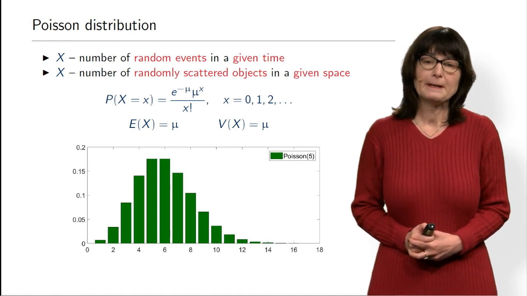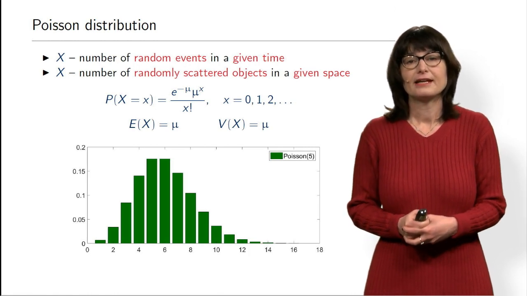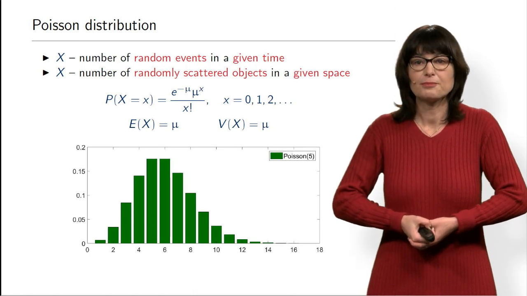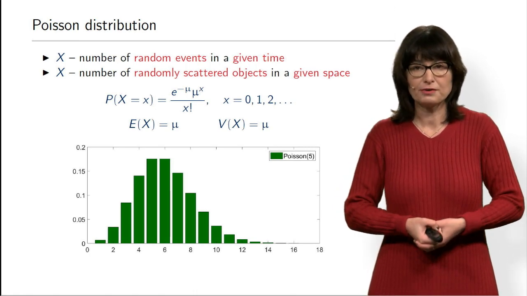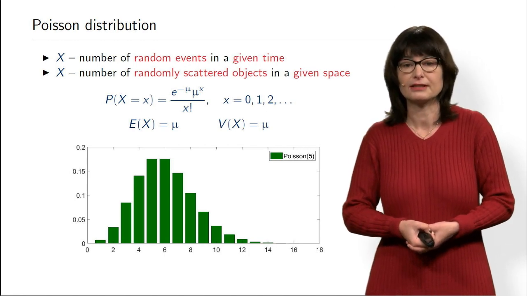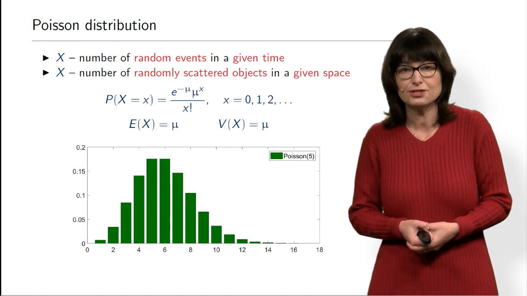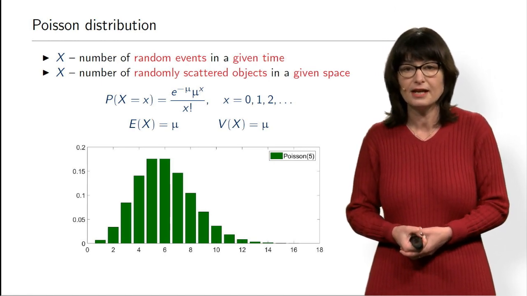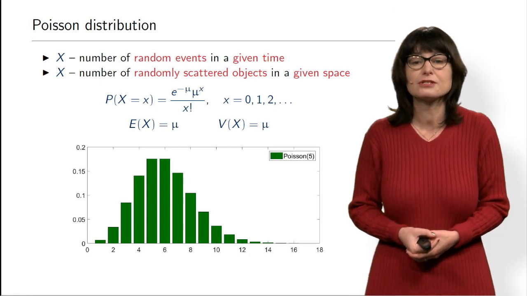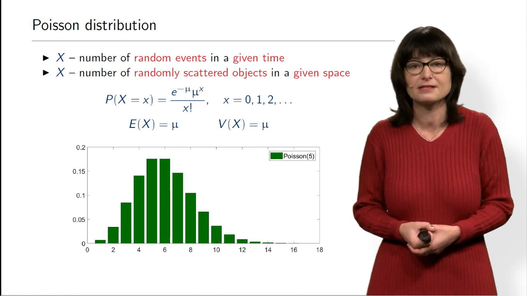Let's look at this plot a little bit. What does it mean? Again, a probability distribution is how we distribute probability mass among the points on the real line. Here, the points on the real line are non-negative integers, 0, 1, 2, 3, etc. And each integer receives a probability mass according to that formula, the probability that capital X is equal to that number.